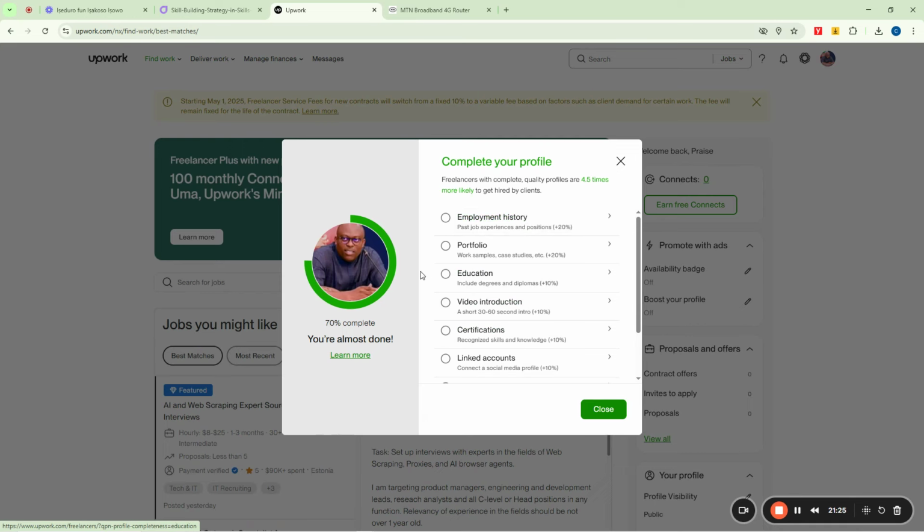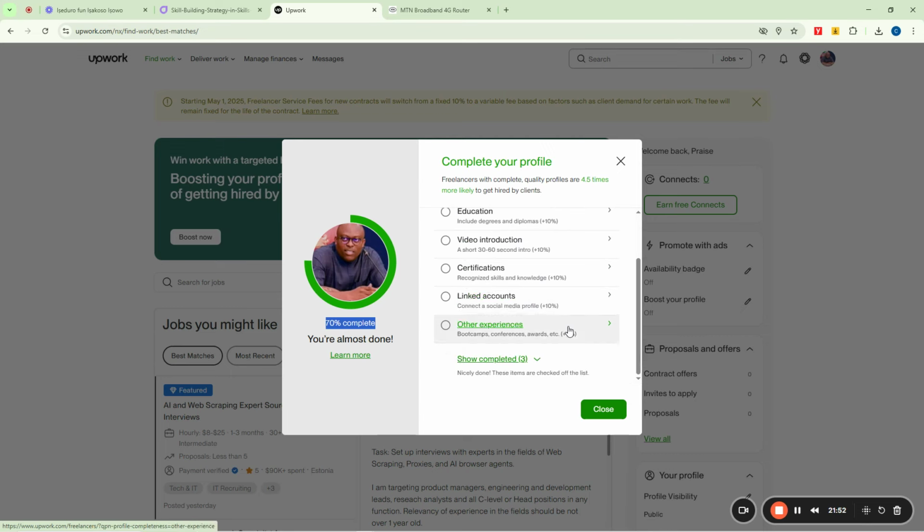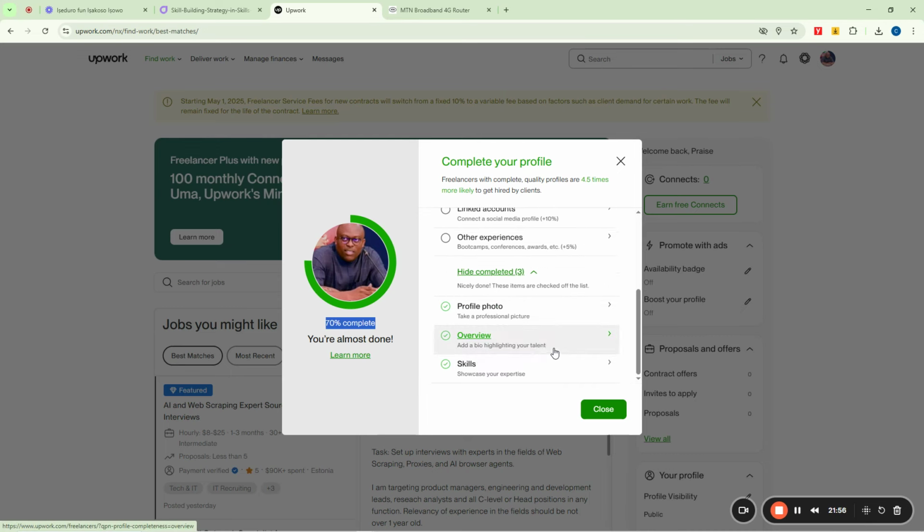But before you can start applying for jobs, you can see that your Upwork profile is showing 70% here, right? Which means that some things are still missing. So this means that you need to enter these things at this part now. You see that here we have employment history, portfolio, education, video introduction, certifications, linked accounts, other experiences, and so on and so forth, right?